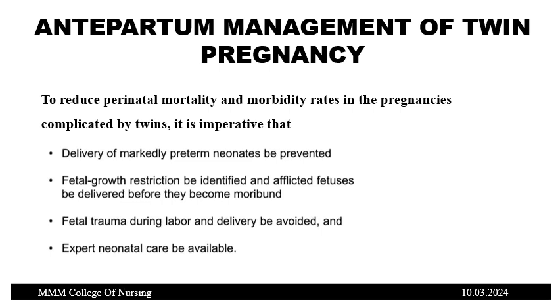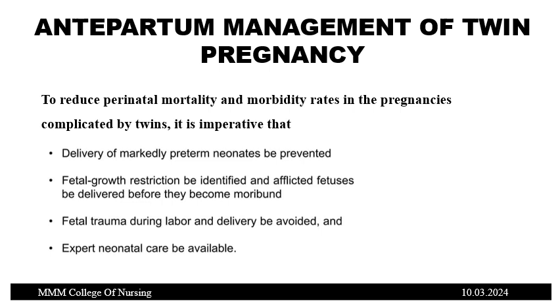Antepartum management of the twin pregnancy. The aim is to reduce the perinatal mortality and morbidity rates in the pregnancy complicated by twins. It is imperative to prevent delivery of markedly preterm neonates, so delivery of a neonate who is less than 37 weeks should be prevented.